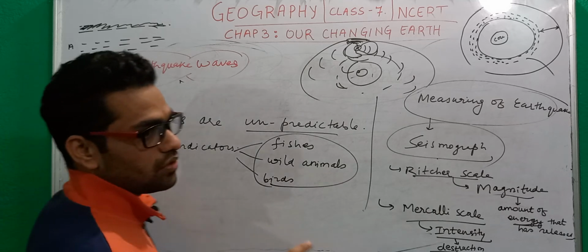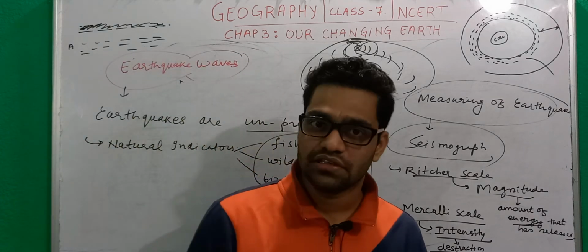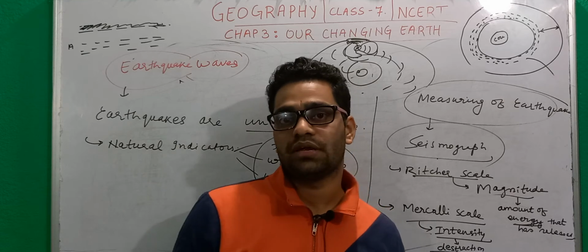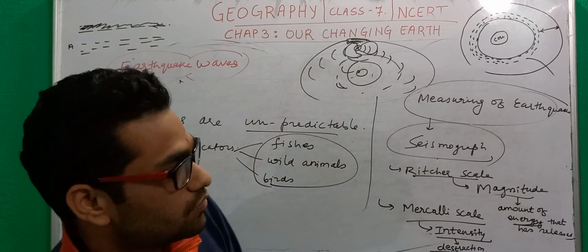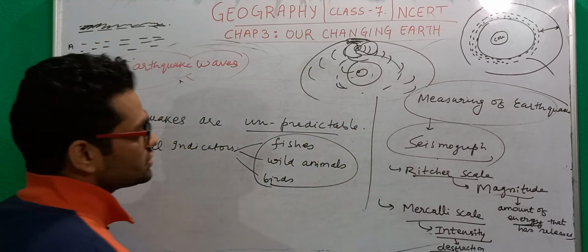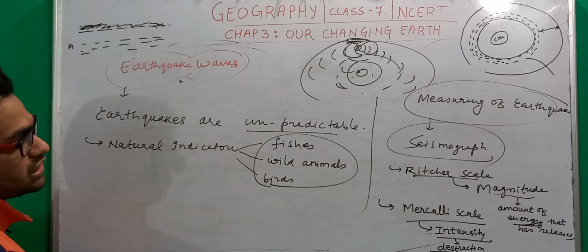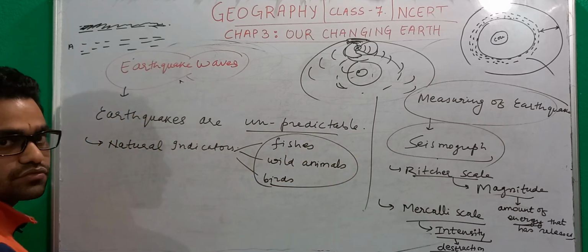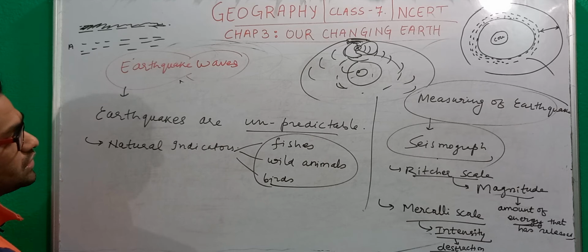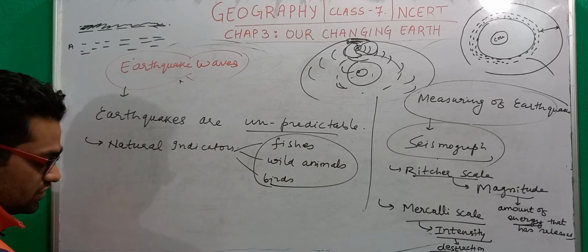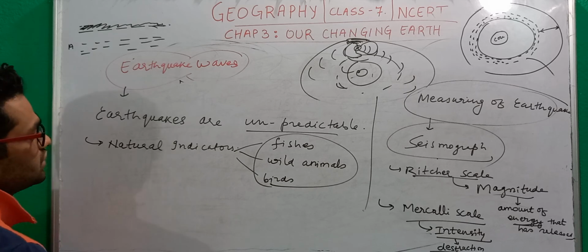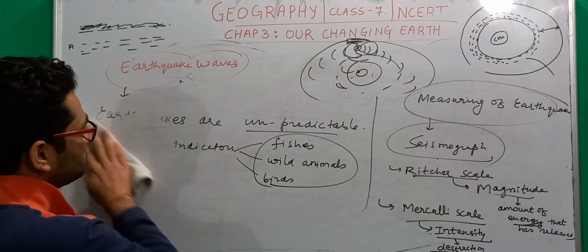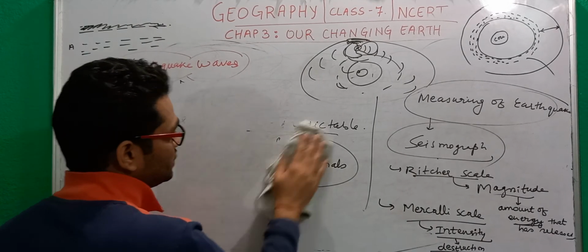So this was all about earthquakes: unpredictable vibrations on the earth, primary waves, secondary waves, surface waves, body waves. These are all the things that we need to understand here. Then we understood the measuring of earthquakes. Now, this was a sudden force, and again we have another sudden force that we have to study, and that is